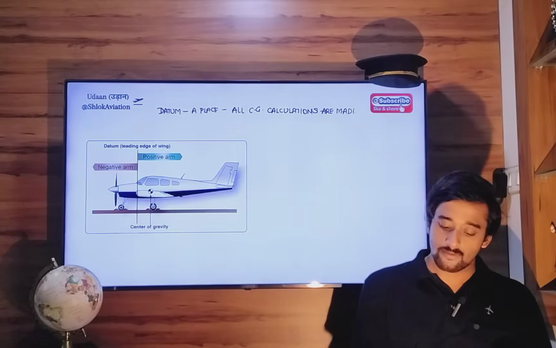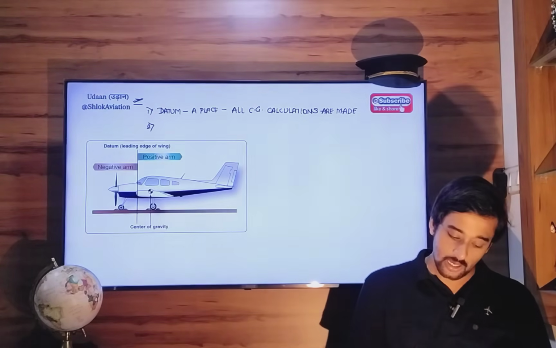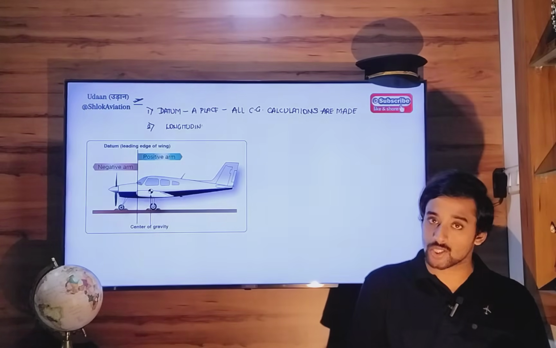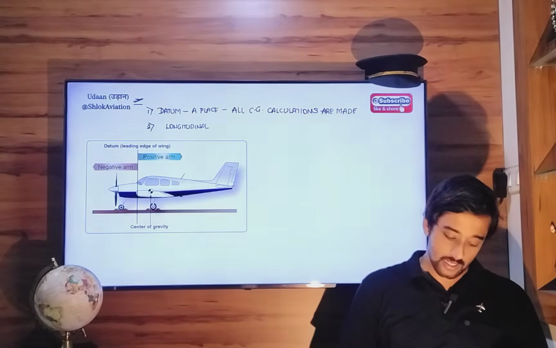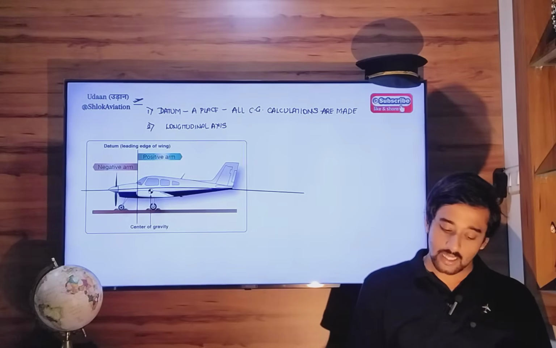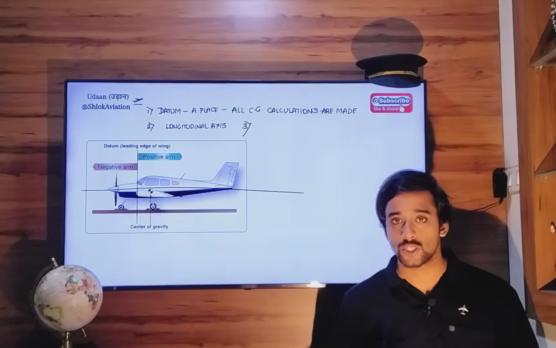Okay. First definition. Second, this datum has to be on the longitudinal axis of aircraft, which is an imaginary axis or line beginning from the nose of your aircraft to the tail. Okay, this imaginary line. So that is your longitudinal axis. Third point, this imaginary datum can be anywhere on this longitudinal axis.